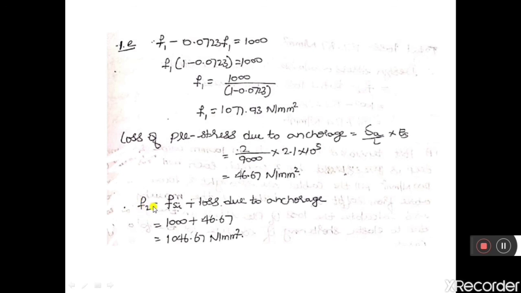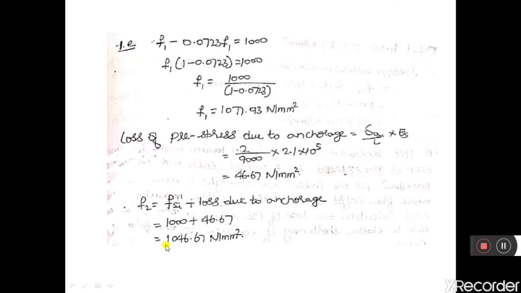So F2 is equal to initial pre-stress FSI plus loss due to anchorage slippage. The pre-stress that has to be in the cable is 1000 Newton per mm square, and anchorage slippage loss is 46.67 Newton per mm square. Therefore, I should apply a stress of 1046.67 Newton per mm square.